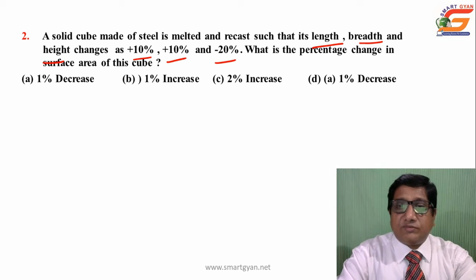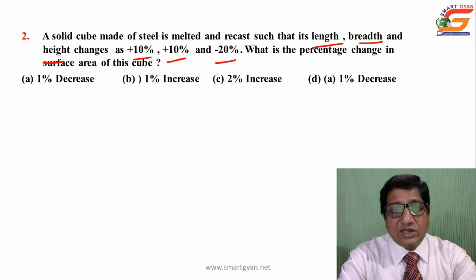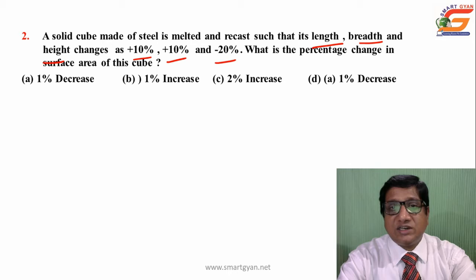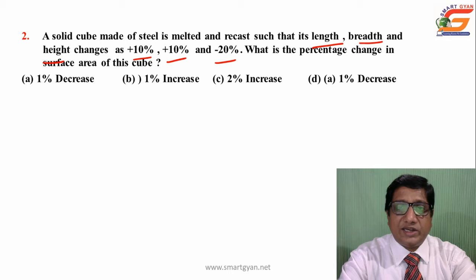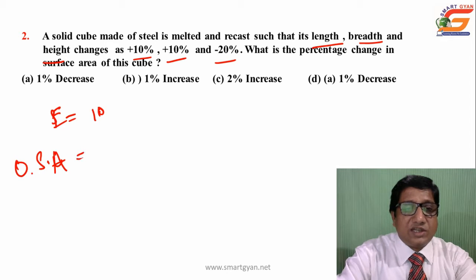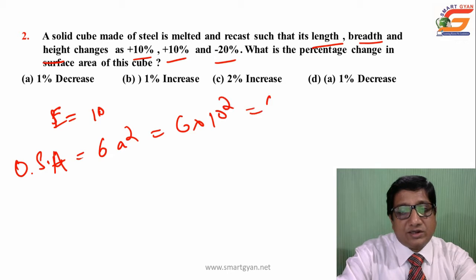So what is the formula of surface area? Originally nothing has been given, so you can take the dimension as x, or to make it comfortable, my approach is to take a convenient number. Since the percentages are per 100, in relation to 10, you can take the edge of the cube as 10. Then the original surface area will be 6a square, that is 6 into 10 square, which is 600.